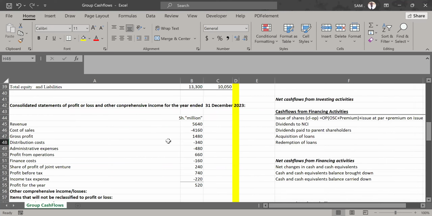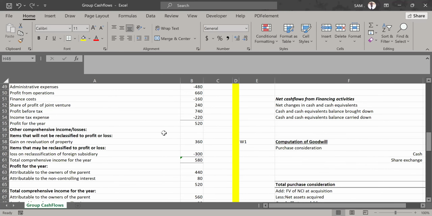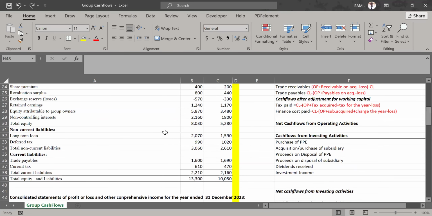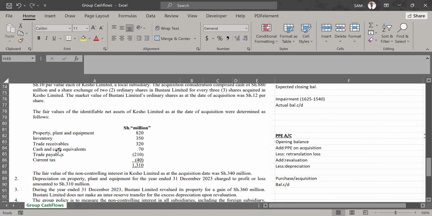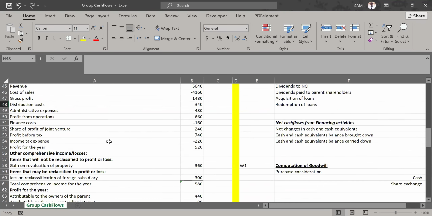Acquisition of loans. Where do we know if we have acquisition of loans? We check on our long-term liability section. You see the movements in loans. In addition, information number 1 on acquisition of the subsidiary. Mwalimu, repeat on dividends paid.